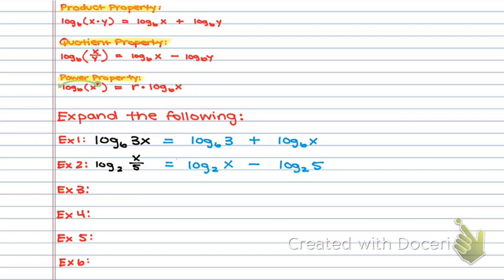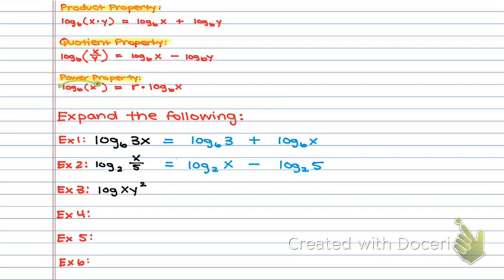Example 3. So far, the only examples that we've done have only required the use of one property. This next example is going to require the use of multiple properties. Now, if you notice here, there is no base written, okay? Which means it's understood to be base 10. Do you have to write the base 10? No. Do you have to know that it's base 10? Yes, you do.